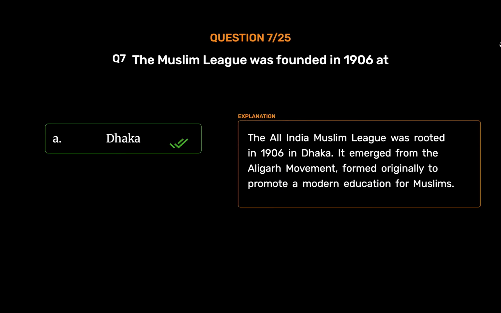Dhaka. The All India Muslim League was founded in 1906 in Dhaka. It emerged from the Aligarh movement, formed originally to promote a modern education for Muslims.